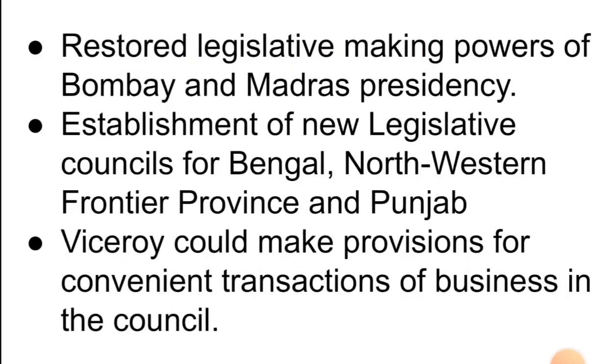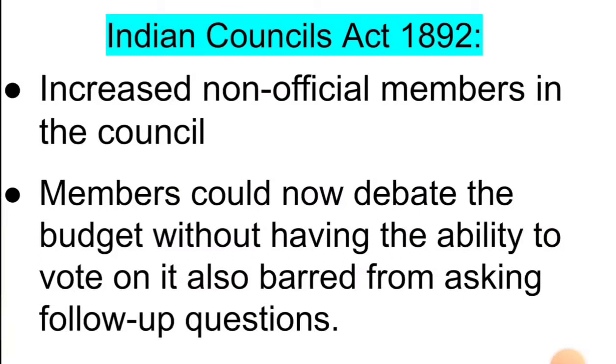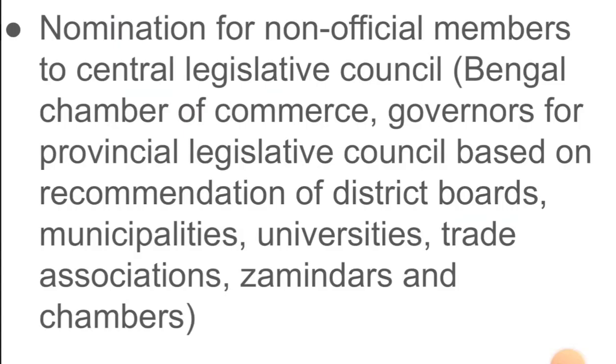And now in the Councils Act of 1892, it increased the non-official members in the council, and members could now debate the budget without having the ability to vote on it, also barred from asking follow-up questions. So I told this earlier.